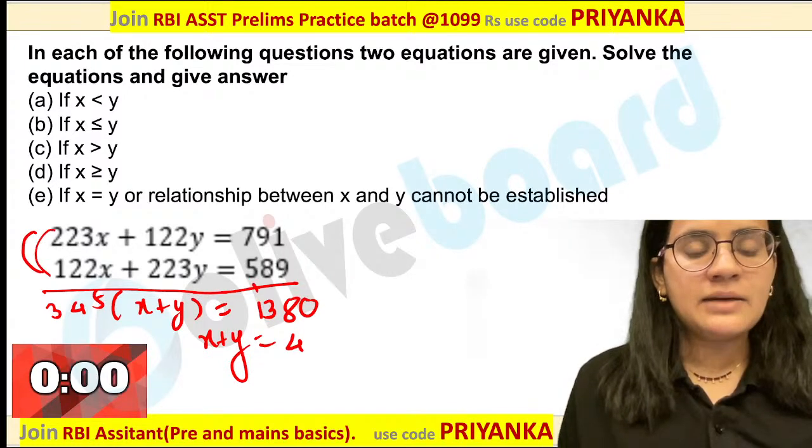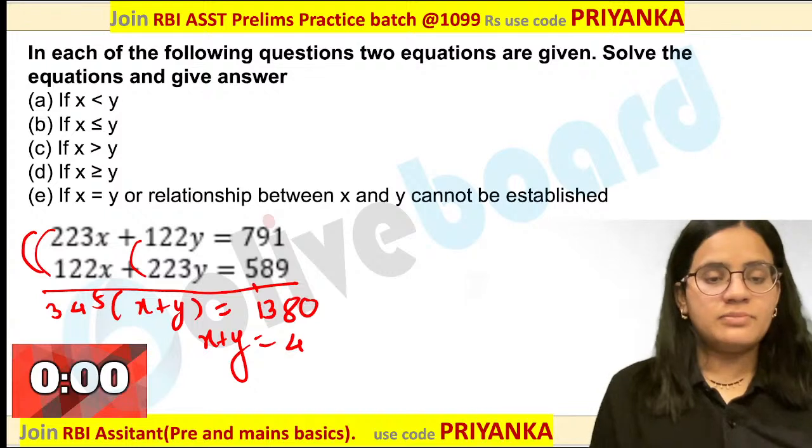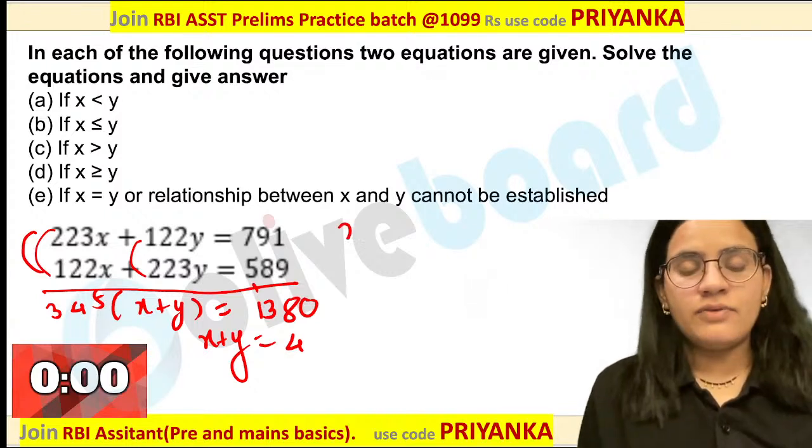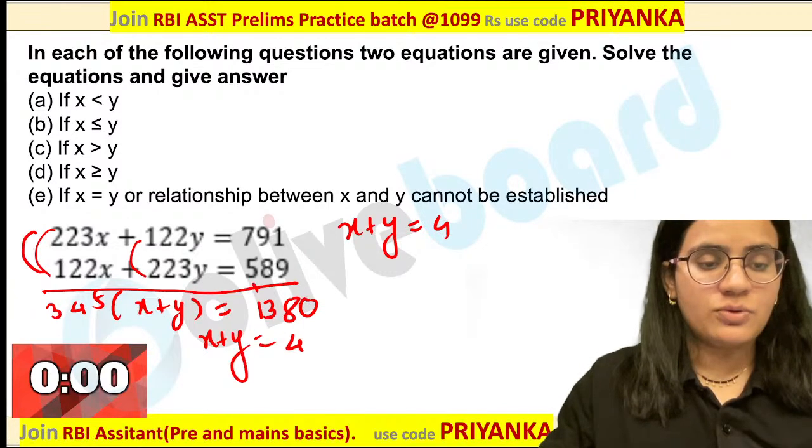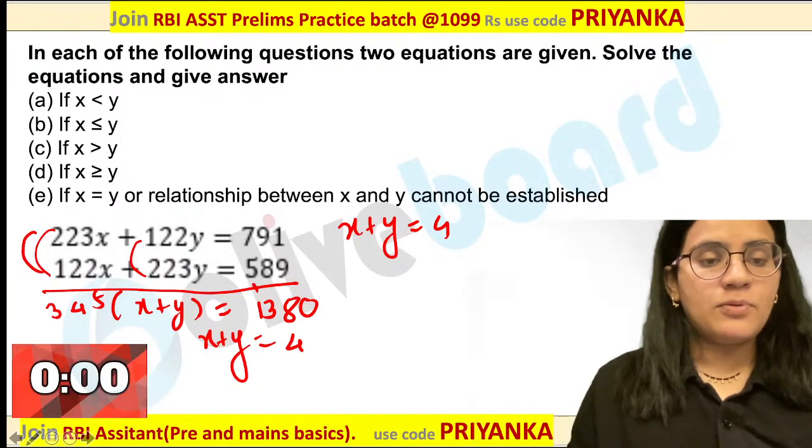And when you are subtracting both of the equations, what will you get from this? So let me just write down one equation. x plus y is equal to 4 will be the first equation over here. Now you can subtract both of the values.